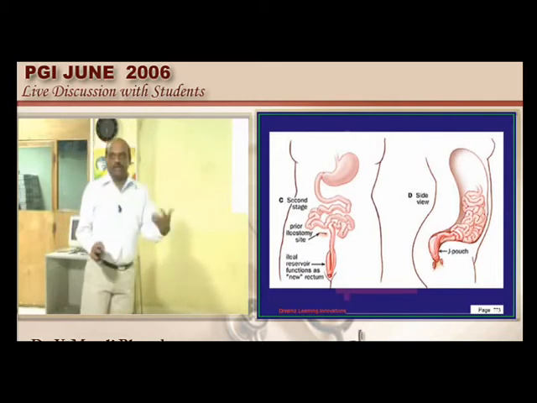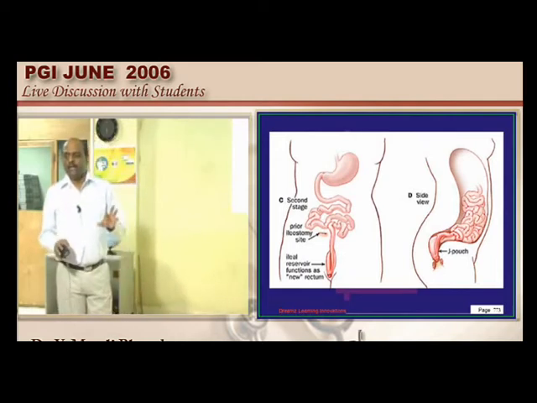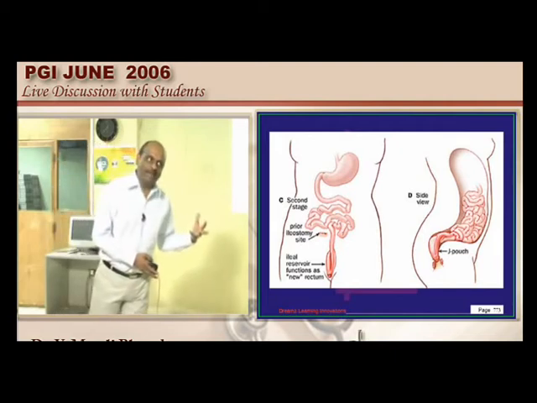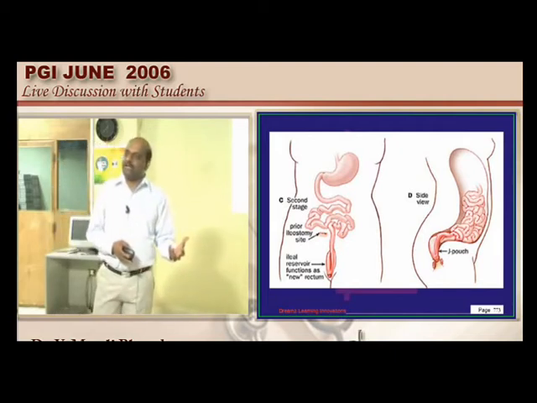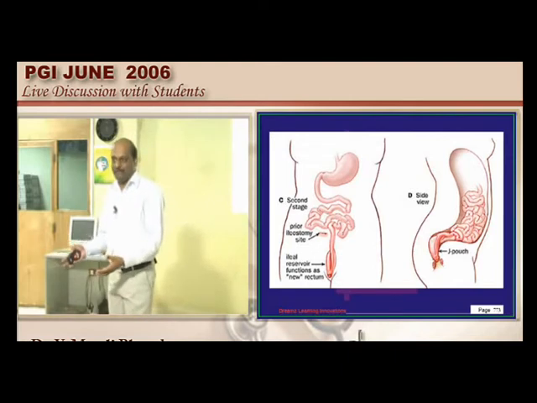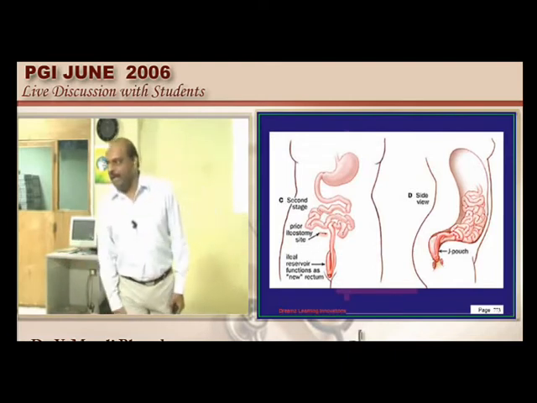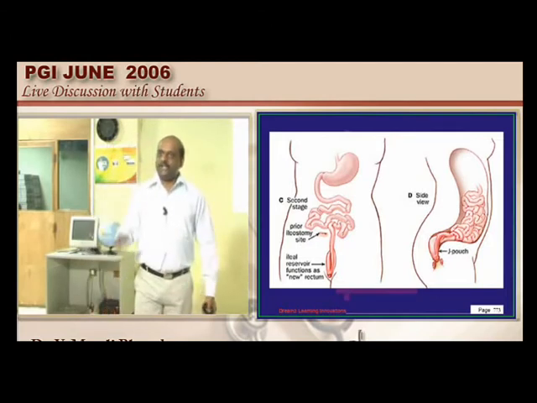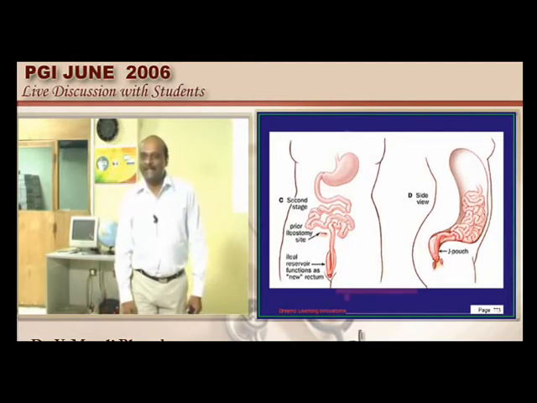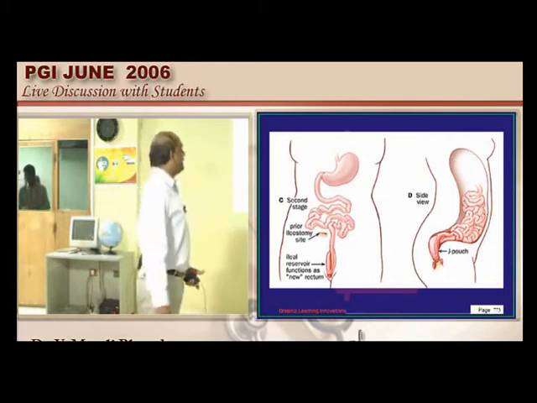Everything has got its own advantages and disadvantages. Especially if you try to restore, what will happen? Recurrence is more common. But by restoring and being less invasive, what is the advantage? You preserve the quality of life. So too much surgery removes the disease and removes the quality also. So there are both advantages and disadvantages.